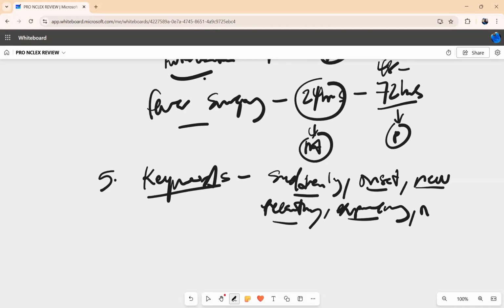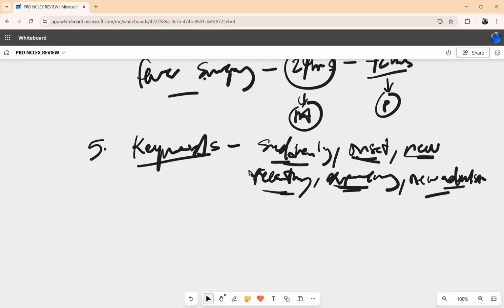Or maybe new admission, right? Suddenly onset, new, recently experiencing, new admission. These keywords are 100% priority on the NCLEX exam. You don't need to think about it. Just select that particular answer. These are your golden keys on the NCLEX exam.